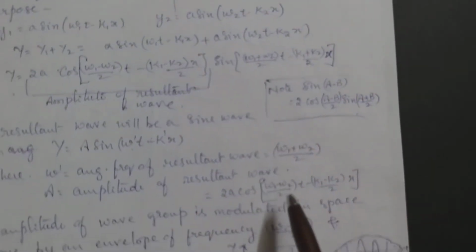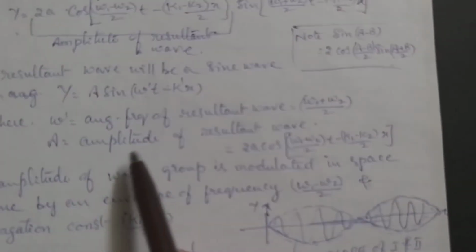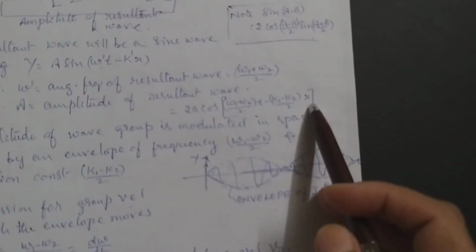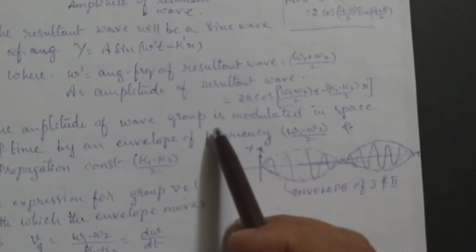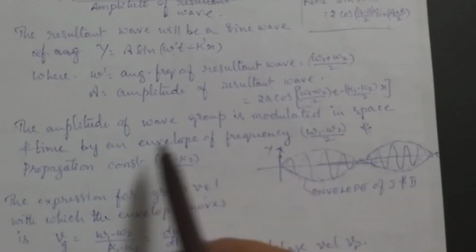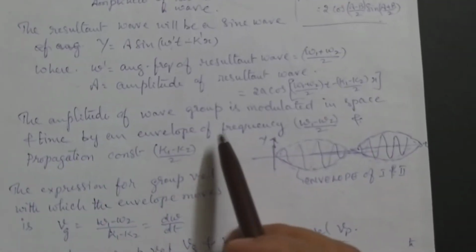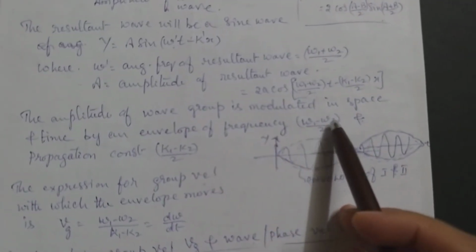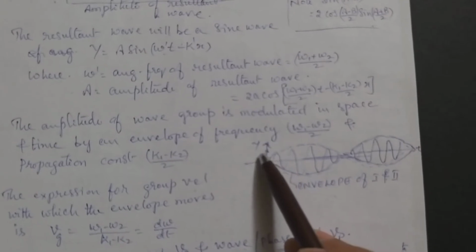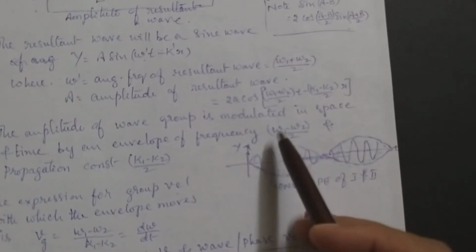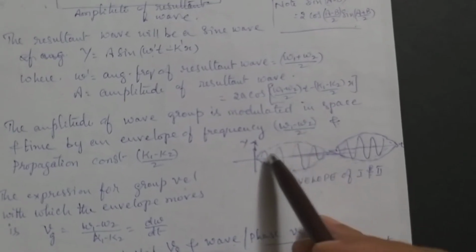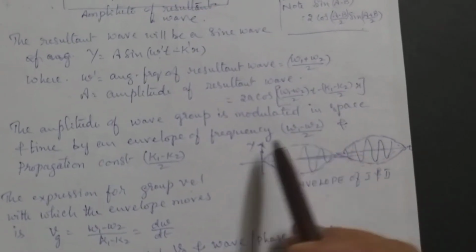Omega 1 plus omega 2 by 2, and a is the amplitude, as I have told you. The amplitude of the wave group is modulated in space and time by an envelope of frequency (omega 1 minus omega 2) by 2. This is the envelope, and its frequency is (omega 1 minus omega 2) by 2. It is also a wave, no? It will have a frequency.